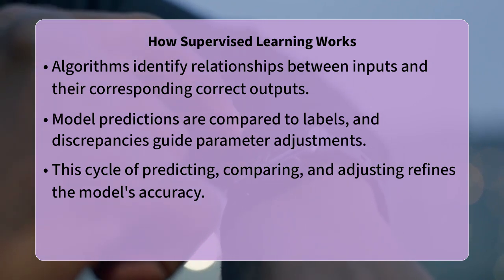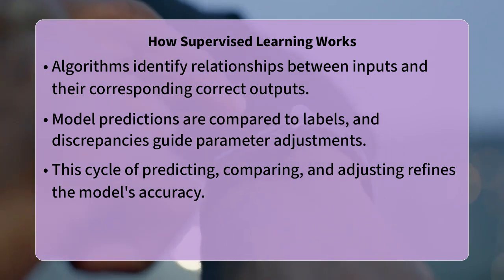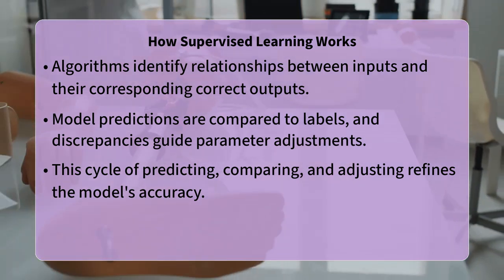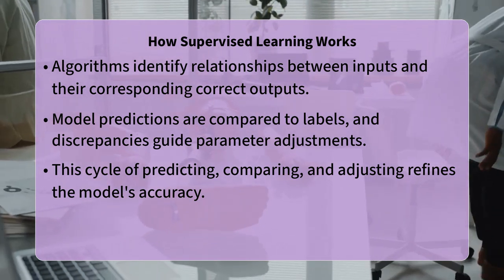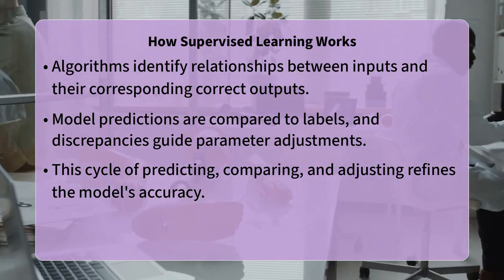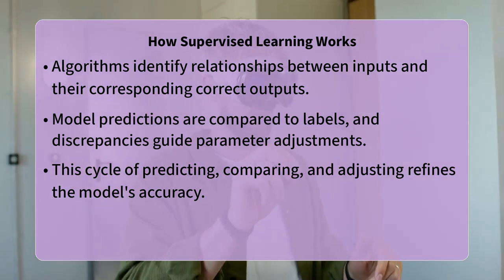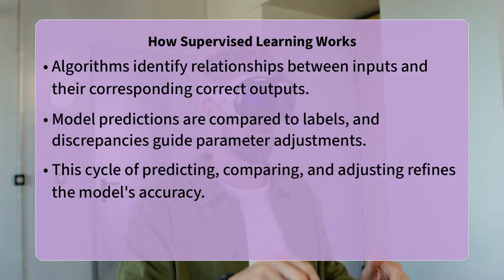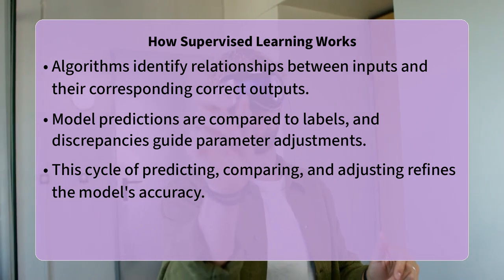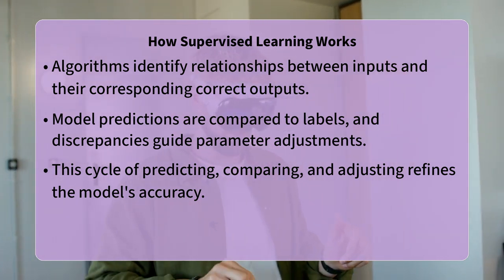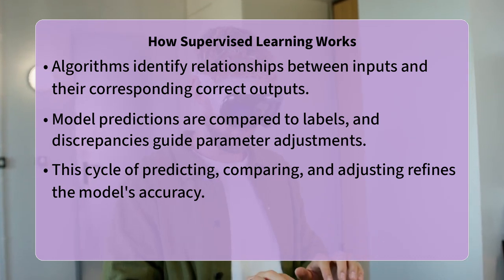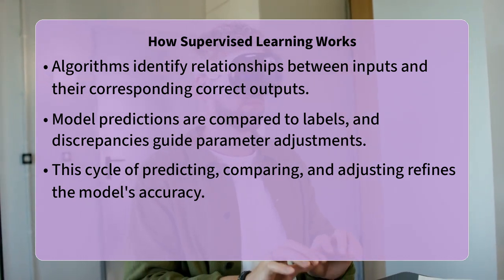This iterative process of predicting, comparing, measuring error, and adjusting is how the model gradually refines its understanding of the underlying patterns, improves its accuracy, and minimizes its errors over countless examples. Without these explicit and accurate labels, the model would truly be lost. It would have no objective target to predict and no clear metric to determine if its predictions were correct or incorrect, making effective learning impossible.